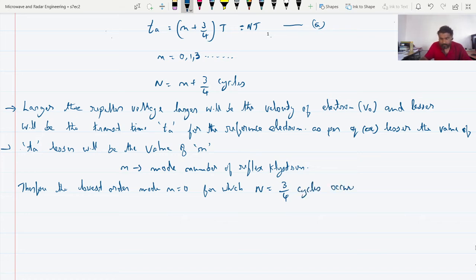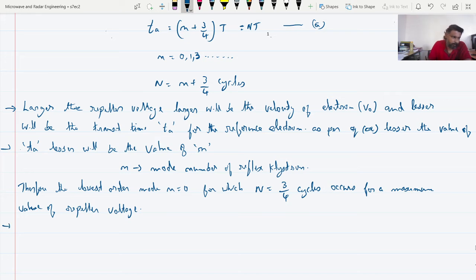That occurs for a maximum value of ripple voltage. Okay, that is clear.